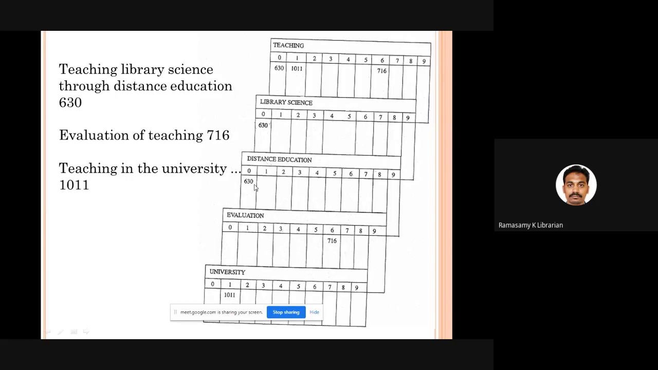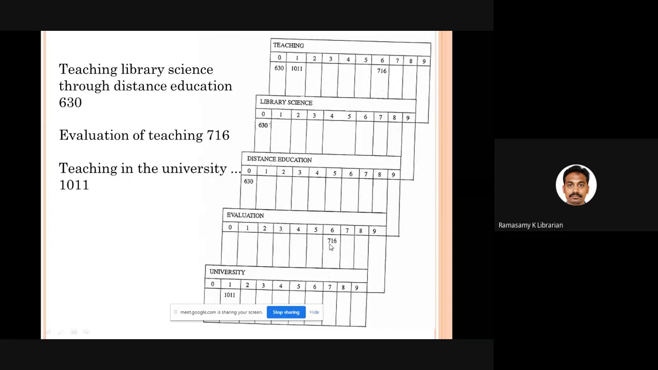First book is over. Then you get the second book, evaluation of teaching. It has two different keywords, evaluation and teaching. Teaching is already there, so you will go and write 716 under 6. Then for evaluation, no card is there. You prepare one card and write 716 under 6.